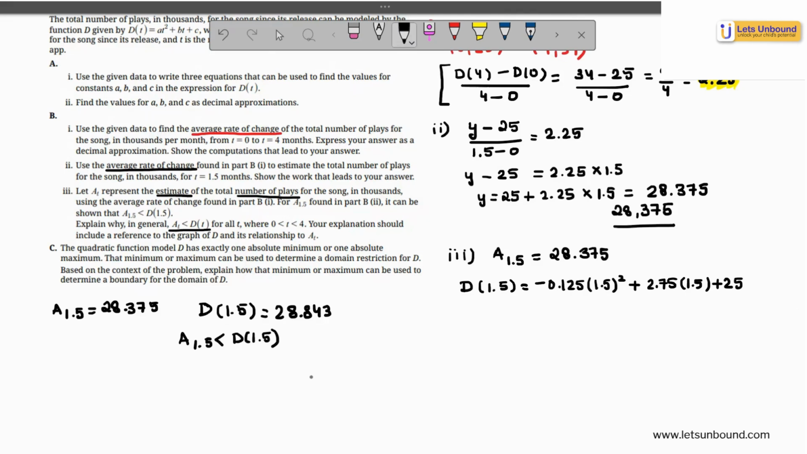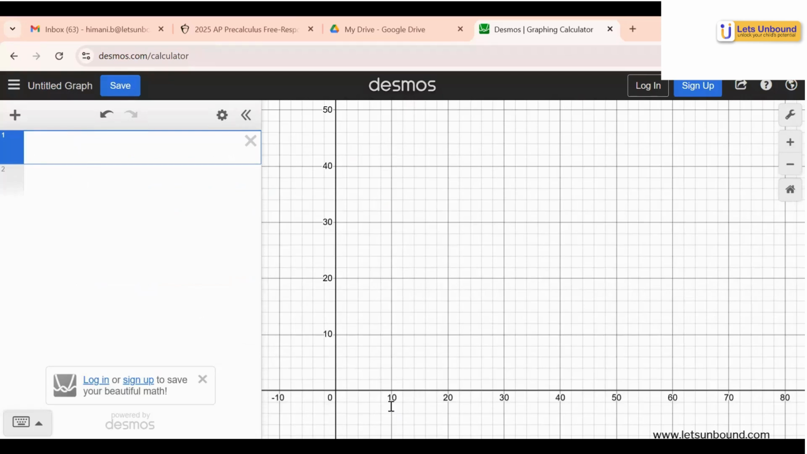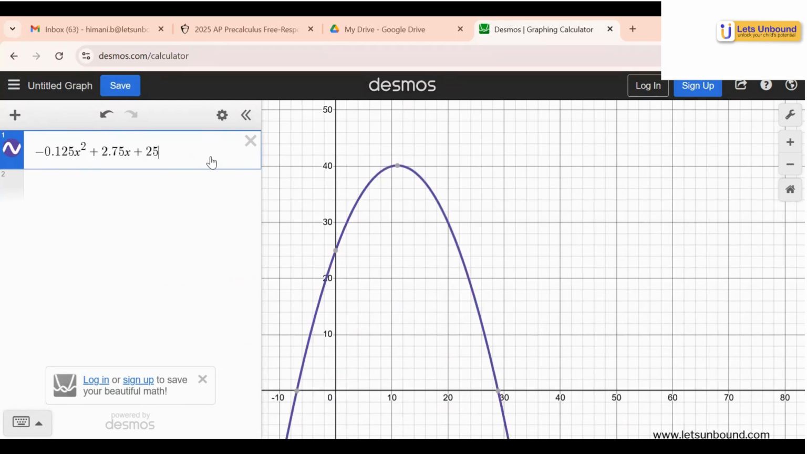I'm going to share my Desmos screen so that you can see how you would be able to estimate it. And what we also need to do here is look at a line that joins or estimates the average rate of change. So before you understand, let's see how the quadratic model looks like. It's negative 0.125 x squared, I'm going to use x instead of t on my Desmos, plus 2.75x plus 25. So that's what my quadratic model is looking like.